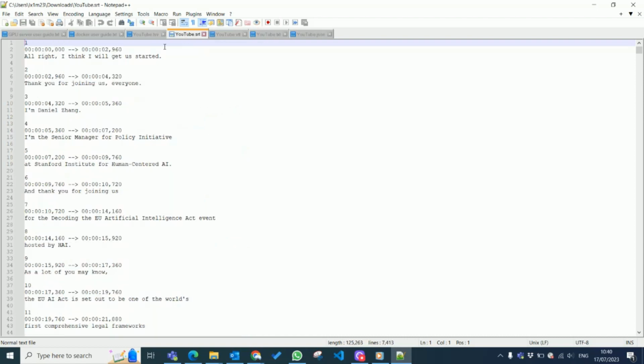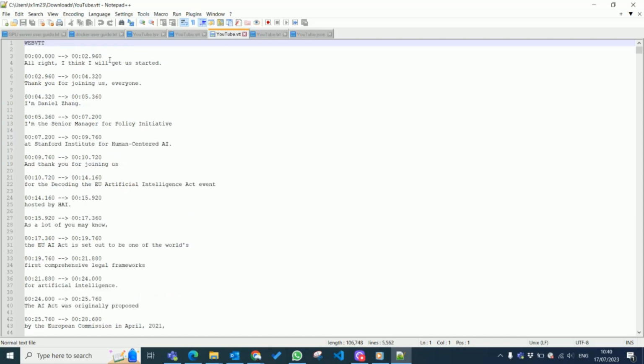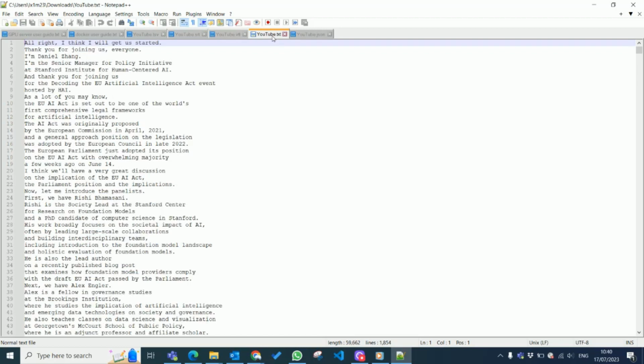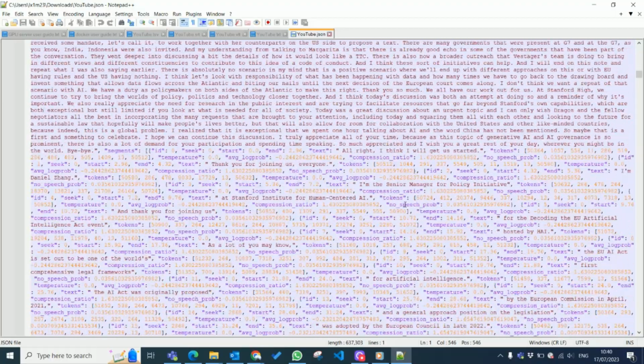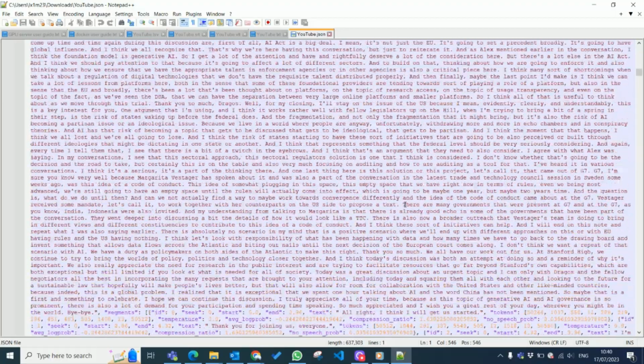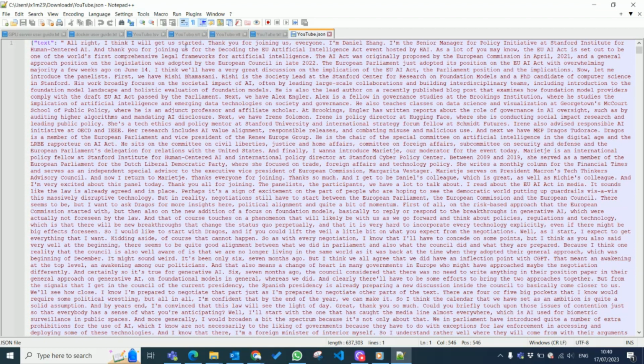For the SRT, you have the time information and the transcription. For VTT, you have a similar format, and the TXT is the pure text format without any time information. However, the text is broken following the time information. The JSON file gives you unbroken text along with other information.